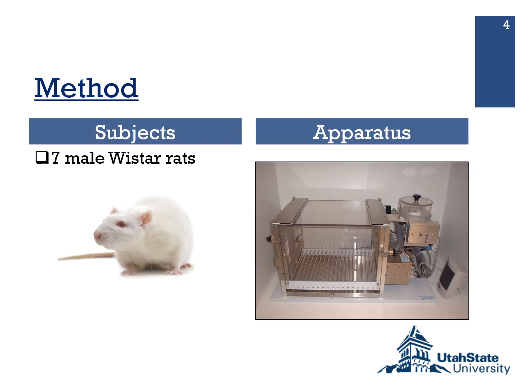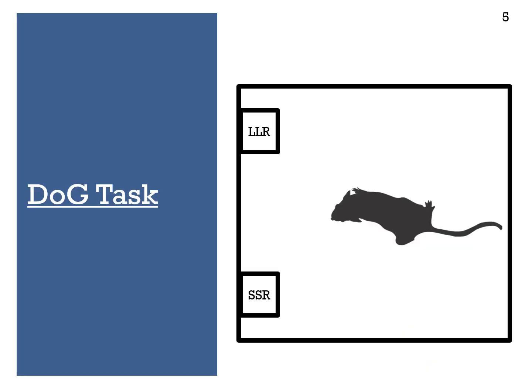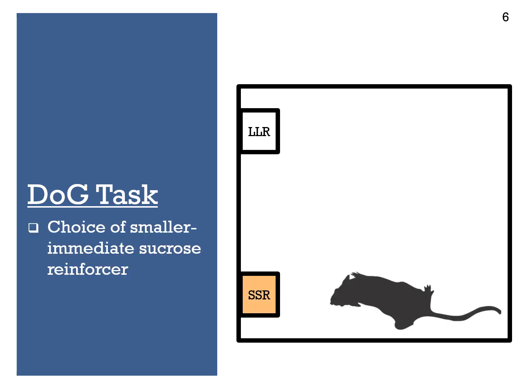We used Wistar rats in standard operant chambers, and the test was arranged such that rats would choose between a smaller sooner sucrose reinforcer and a larger later sucrose reinforcer. If a rat chose the smaller option, this would result in the small sucrose reinforcer immediately.